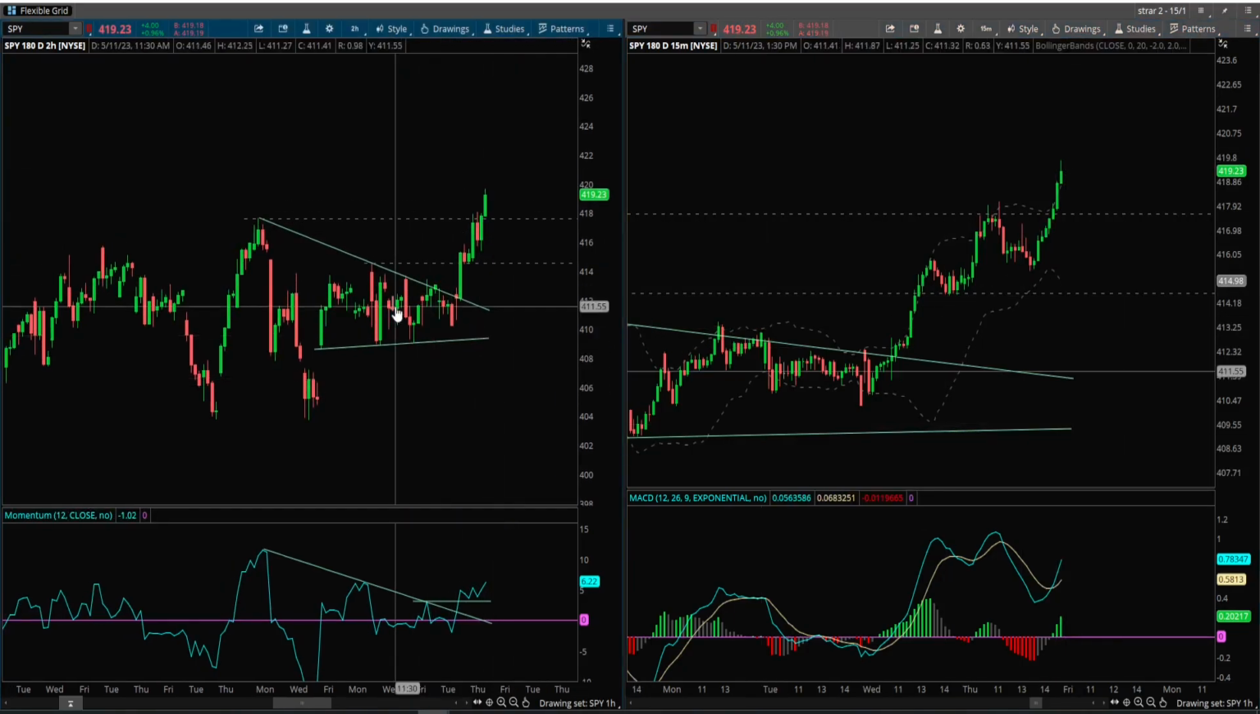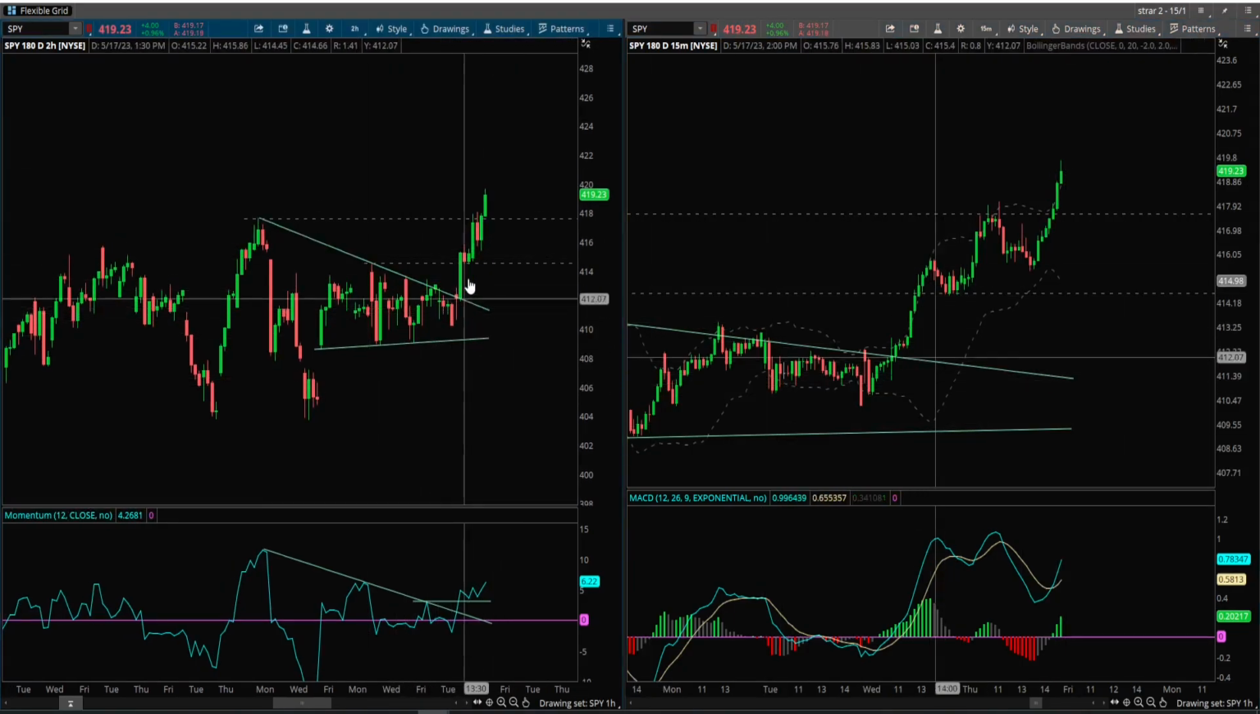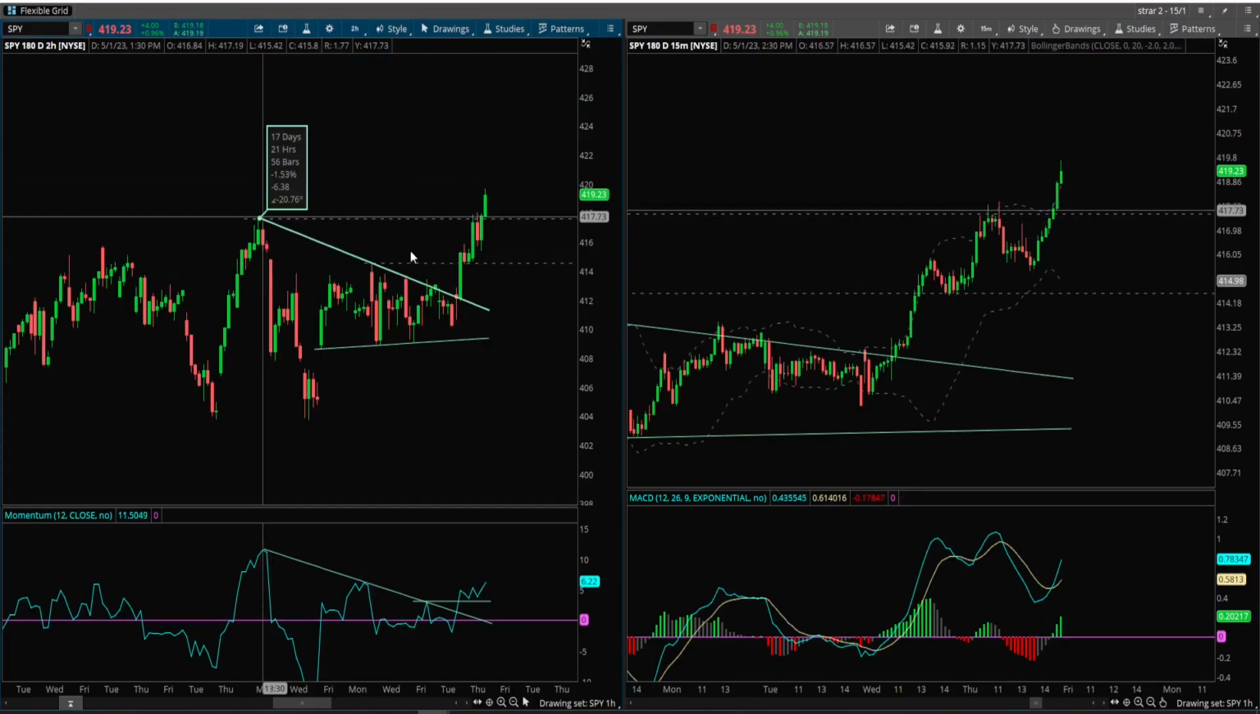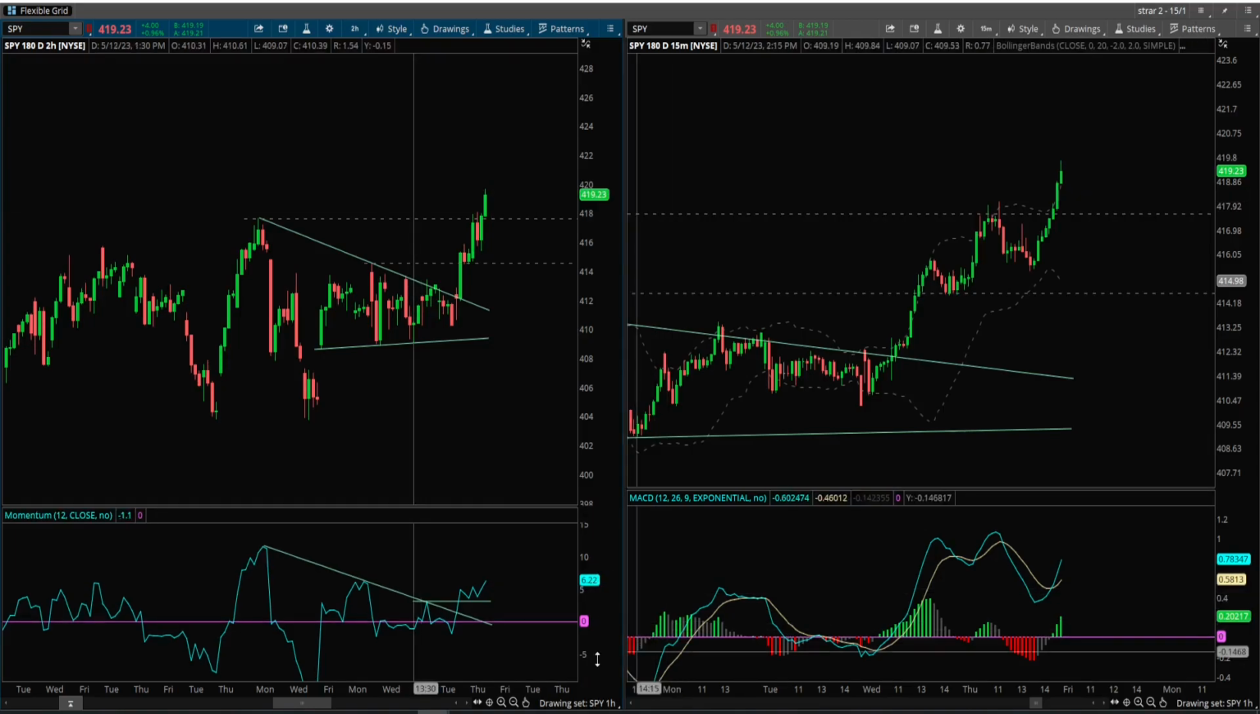Looking at the 2-hour chart over here, as you can see, just getting its continuation to the upside, breaking through the significant resistance here and here, getting a really nice breakout in the S&P 500.